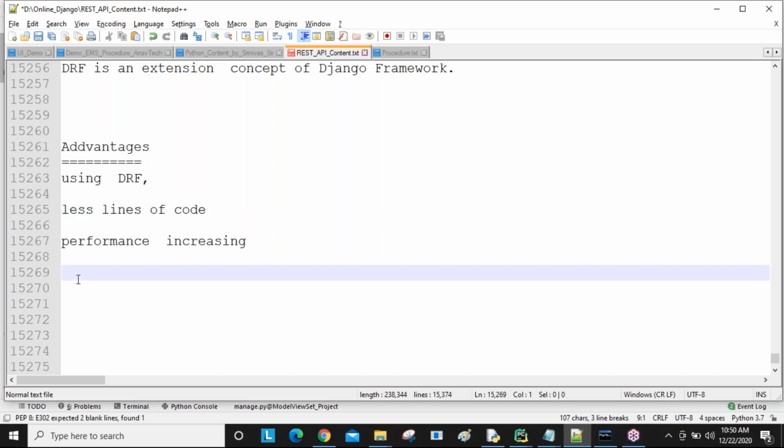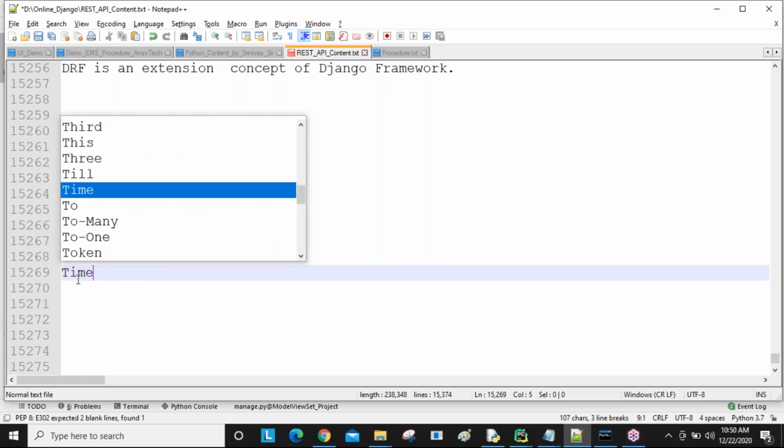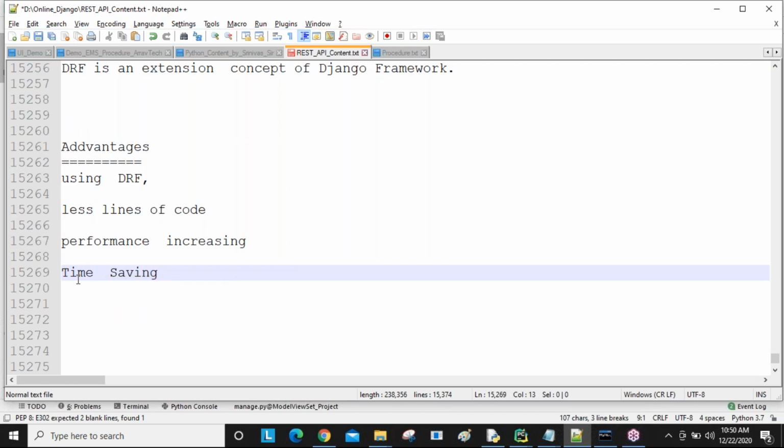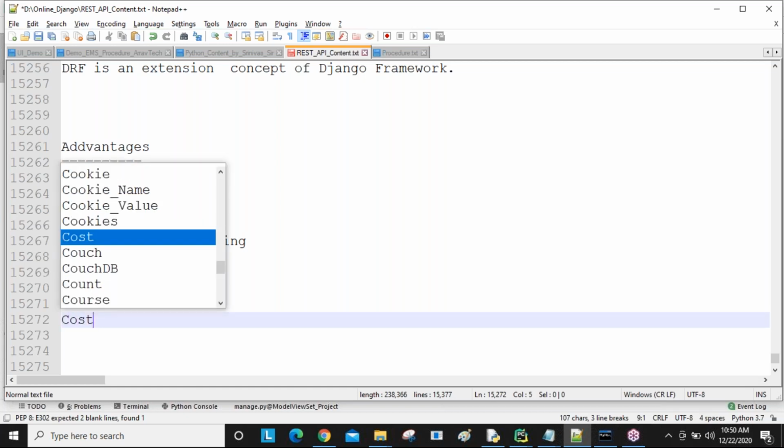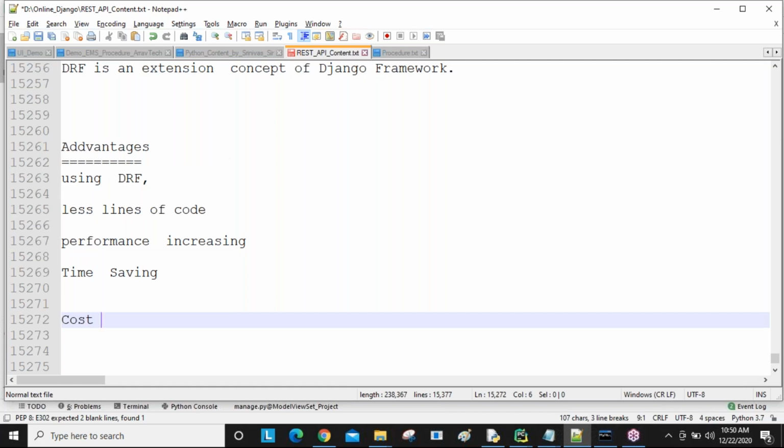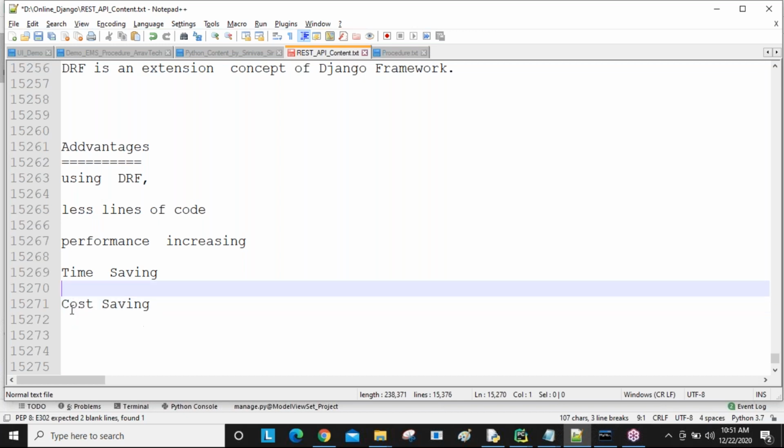Less lines of code means less time is taken for developing the coding. Less time means obviously time saving, guys. If you are saving the time, the cost of the project is also saving. So if you develop a project in 3 months, and the same project in 2 months, then the entire third month's salaries, maintenance, all you are going to be saving.